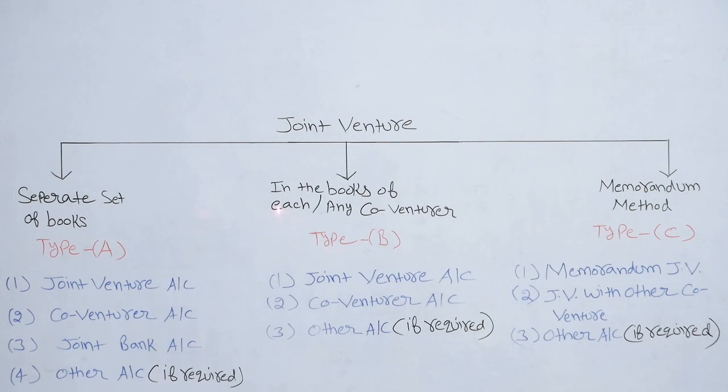Second, in the books of each or any co-venturer, type B. In type B, we will make two accounts. First is joint venture account, second is co-venture account, and third, if required in the question. Type C, memorandum method. In type C, we will make mainly two accounts. First is memorandum joint venture, second, joint venture with other co-venturer. Third is other account if required in the question.